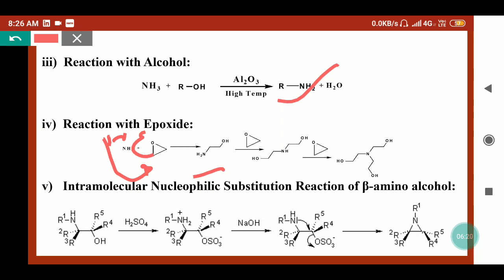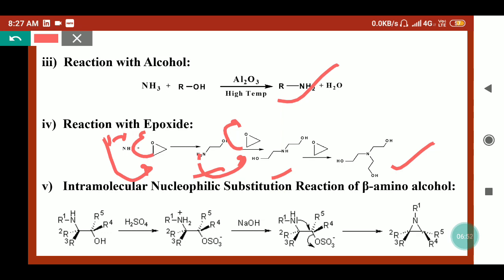Beta amino alcohol can further react with the epoxide molecule because it behaves as a primary amine. So here nitrogen also has a lone pair. So it can attack this carbon, and this bond will open. So we will get the diethanolamine that can further react and give the triethanolamine in a similar fashion. So ammonia also can participate in epoxide ring opening and can form the CN bond.